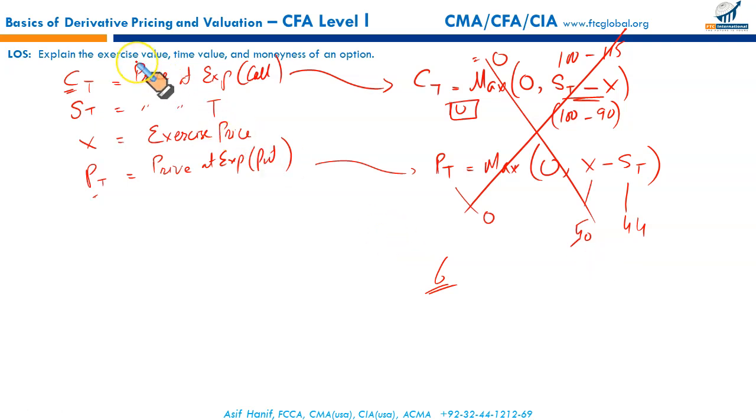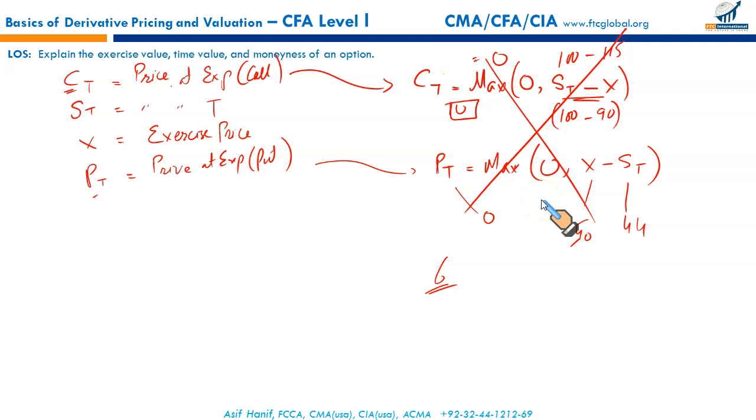Here I didn't spend much time explaining what exercise value is because we have already discussed it in our previous reading related to derivatives. So just a quick overview. The exercise value is the value of a European option at expiration. We just calculated it here by comparing 0 with these. Should we exercise or not? In case of 0, we shouldn't. In case it's positive, then we should.